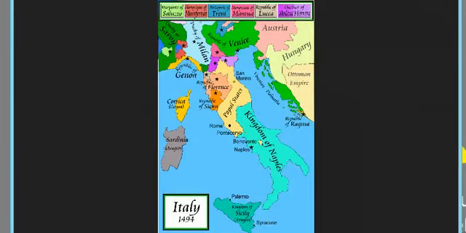As you can see in this map, Italy was not always unified. Okay, we see a lot of different city-states making up the Italian peninsula. Each city-state having their own government and their own ways of life, okay, but all wanting to be as powerful as they possibly could, and they all want that trade.